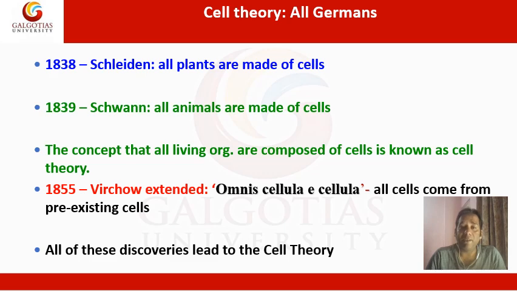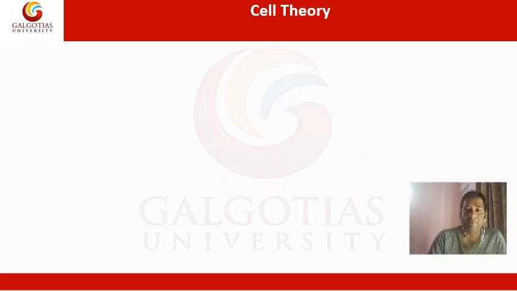The concept that all living organisms, whether bacteria, plants, fungi, or any animal, are composed of cells is called cell theory. This concept was later extended by Virchow, who proposed omnis cellula e cellula, that means all cells come from pre-existing cells. So all these discoveries later led to the development of cell theory.